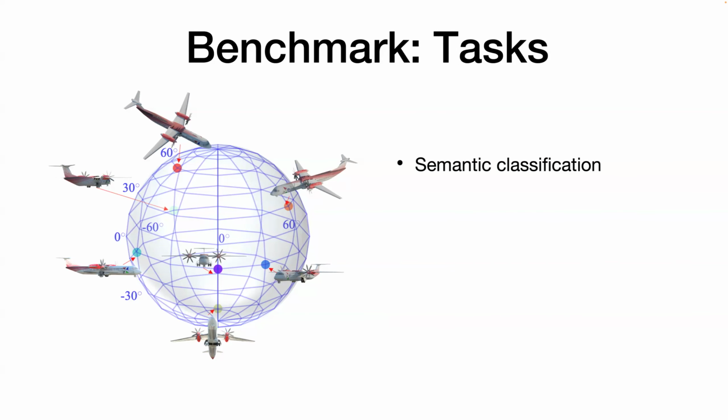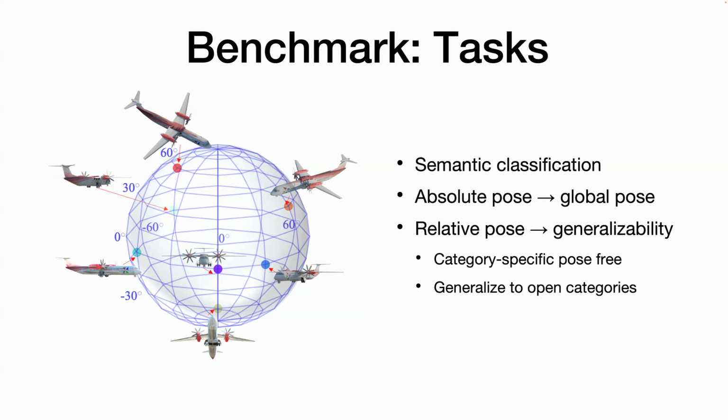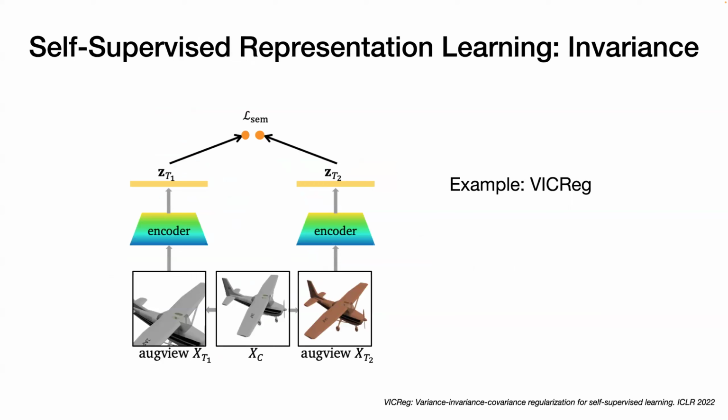The task consists of semantic classification, absolute pose, to understand the global pose performance, as well as relative pose, to understand the generalizability. Please note that there's no need for category-specific pose for relative pose estimation, and this method will generalize to open and unseen categories.